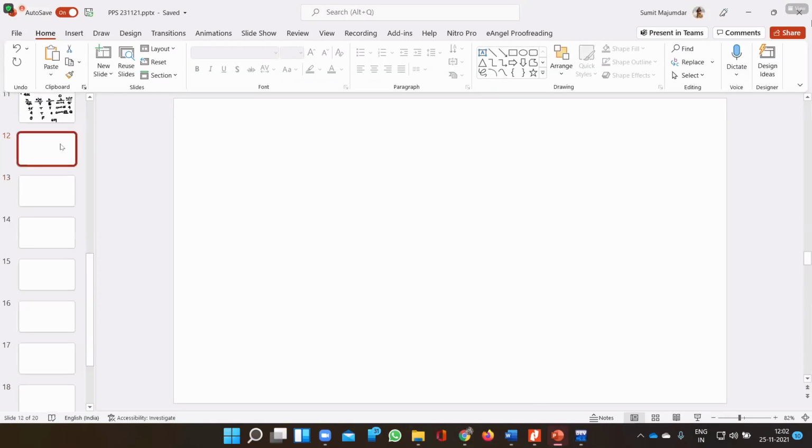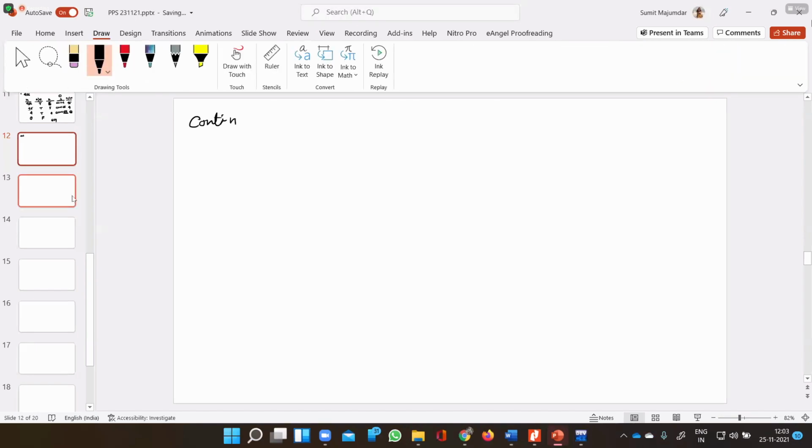So we are going to start with the continue statement first. What is a continue statement? Continue is basically a keyword, and it works only with the loops.